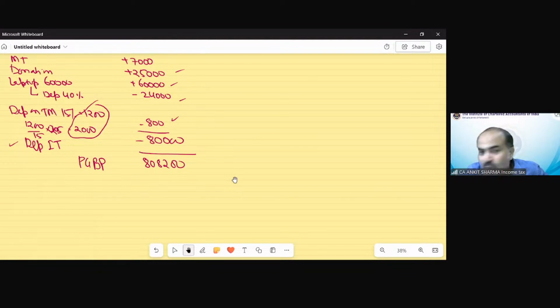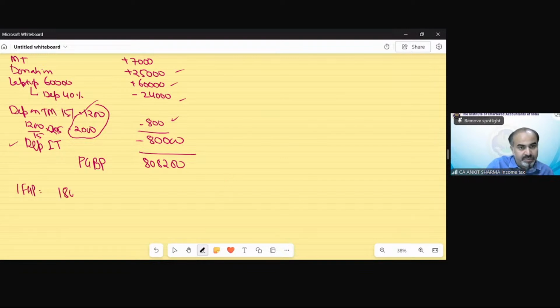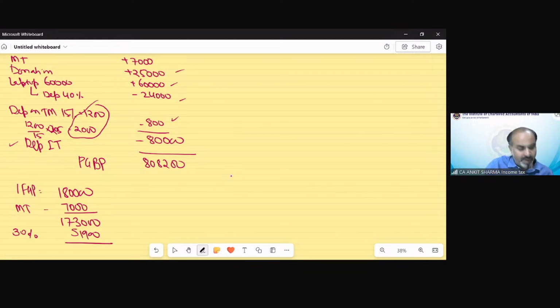Now income from house property information has been given in the question. That rent from house property is 1,80,000. For that, municipal taxes have been paid, 7,000. So this is my value. 30% deduction, and then interest deduction, that would be 51,900. So income from house property would be 121,100.